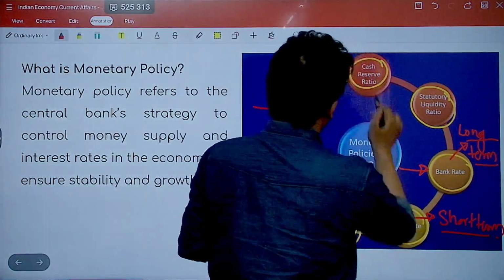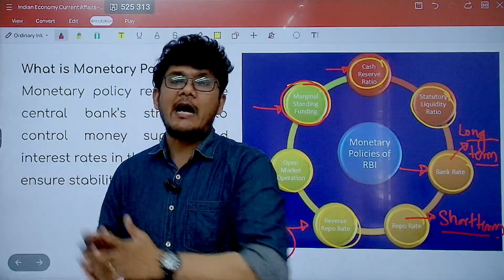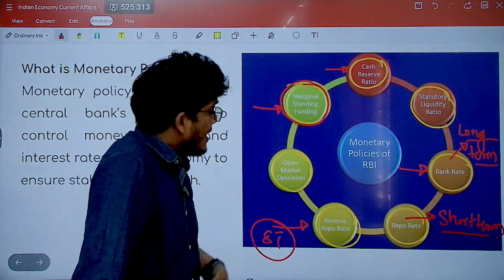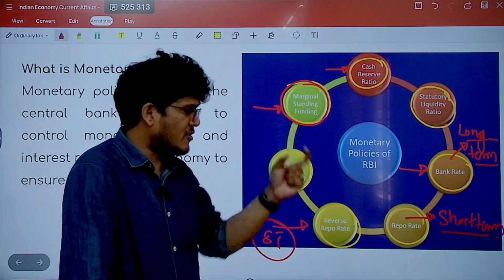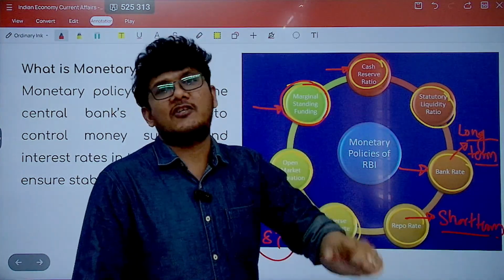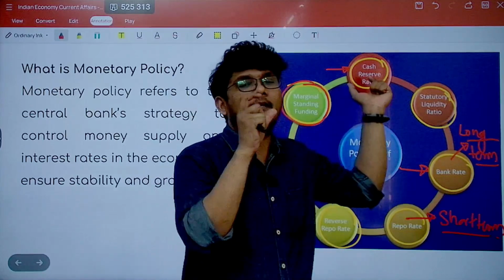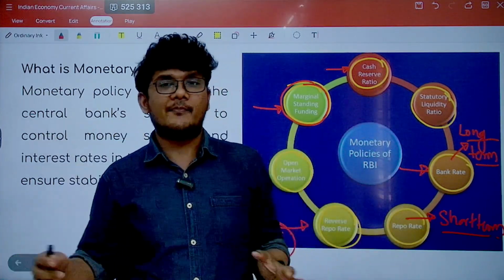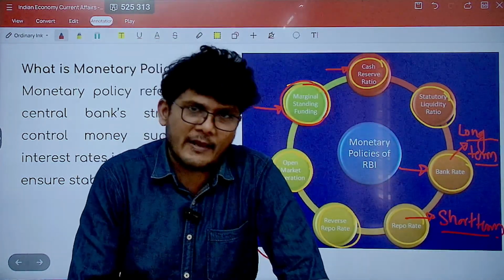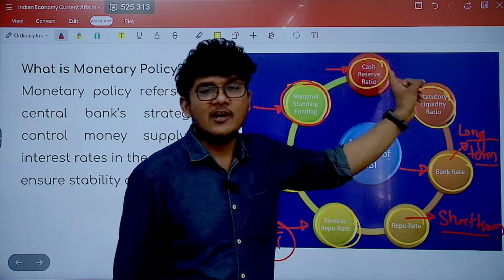One is the cash reserve ratio. It is the amount of money that the scheduled commercial banks are required to keep with the RBI in the form of cash. That is known as cash reserve ratio. Now remember, when additional money is parked with the RBI, the scheduled commercial banks get interest from the RBI. But there is no interest provided on the cash reserve ratio. Why? Because this is not additional money being parked. This is a part of a buffer reserve requirement which they have to keep with the RBI for addressing the difficult situations that the bank may face. So no interest is provided by RBI here, and it has to be in cash with the RBI.